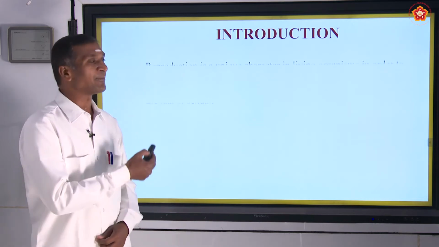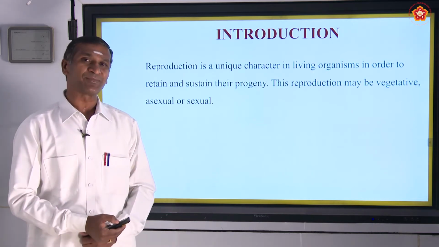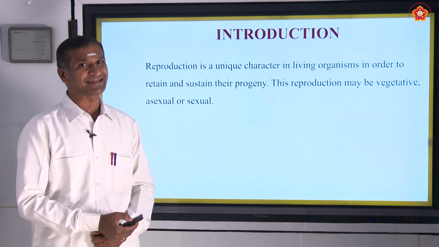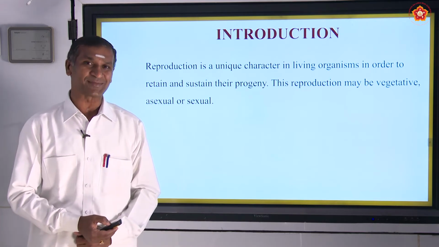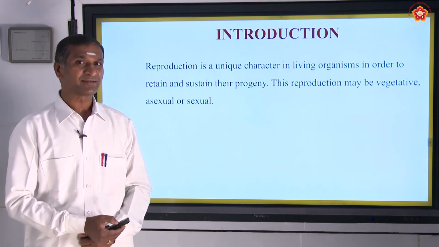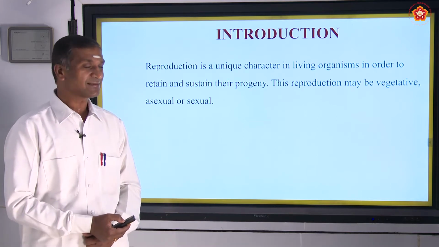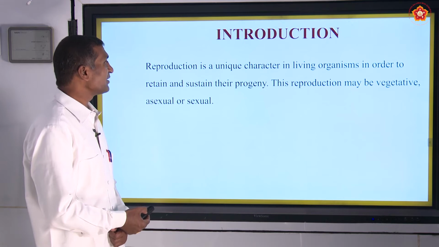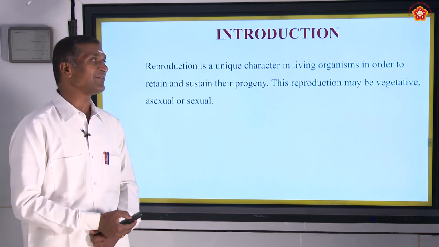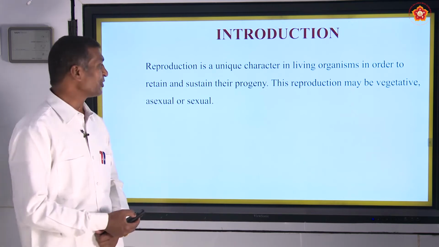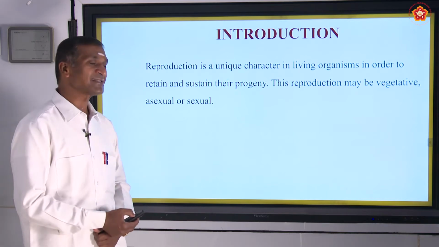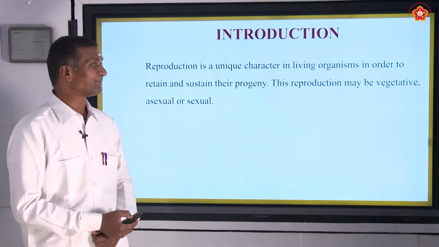Out of them, reproduction is a unique and most important character for their progeny to continue. Hence, reproduction is a unique character in living organisms in order to retain and sustain their progeny.